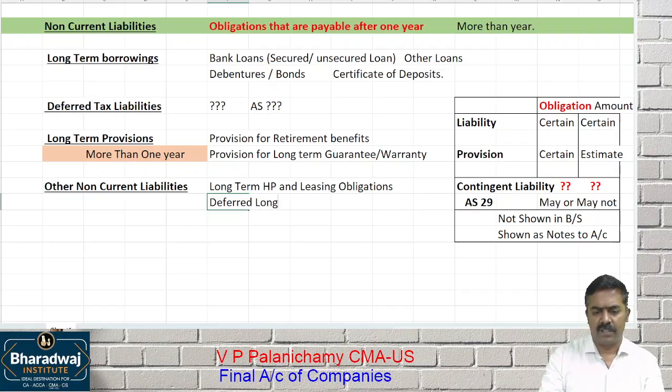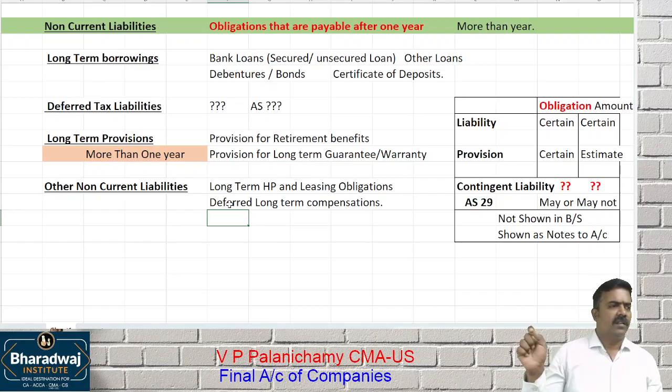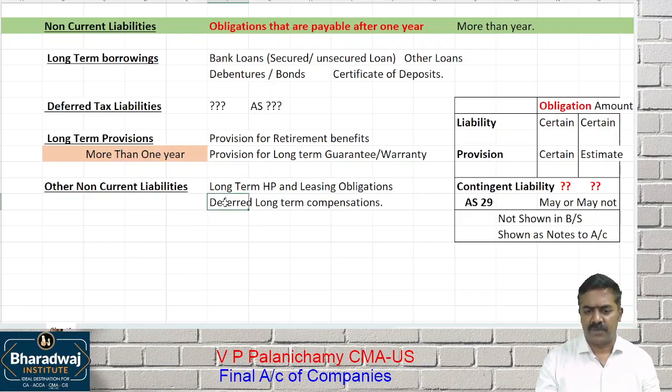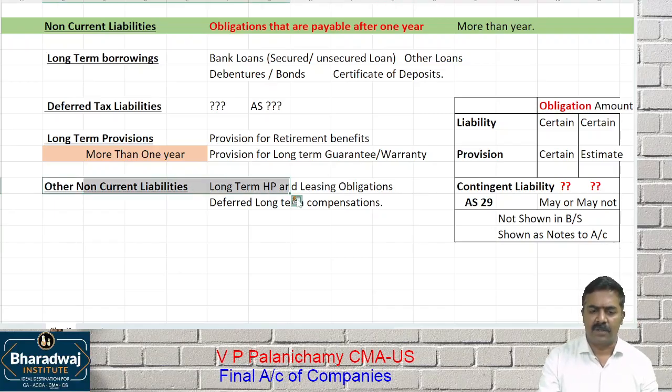Any deferred long-term compensation payable. For example, a CEO of the company wants to go out of the company. He wants some compensation to go out. We agreed we'll pay 2 crores now, and over the next 4 years you will get 1 crore, 1 crore, 1 crore like that. Whatever you are going to pay over the next 4 years will come under which one? Deferred long-term compensation, other non-current liability.